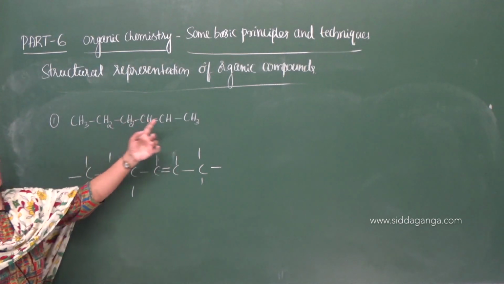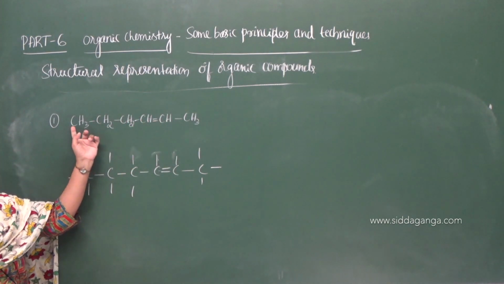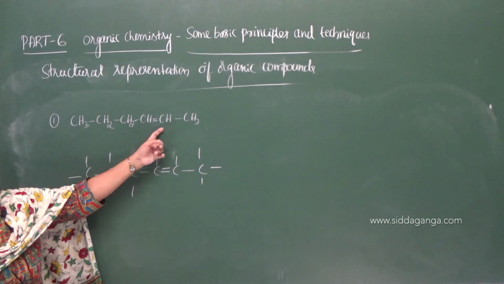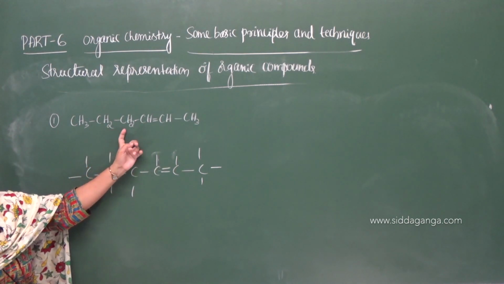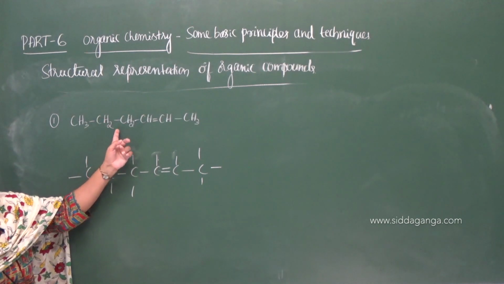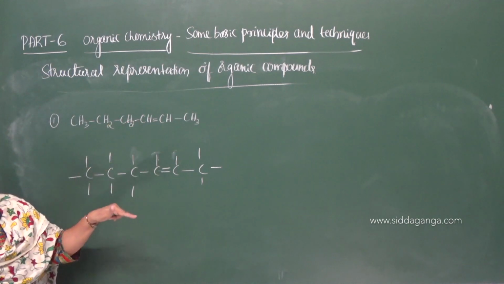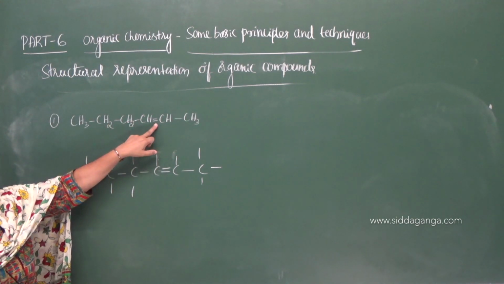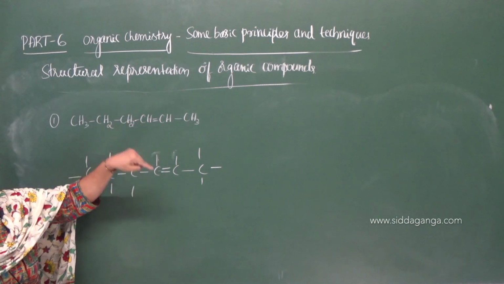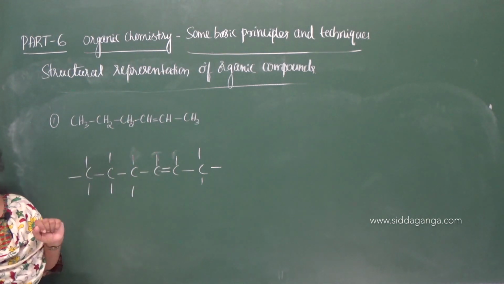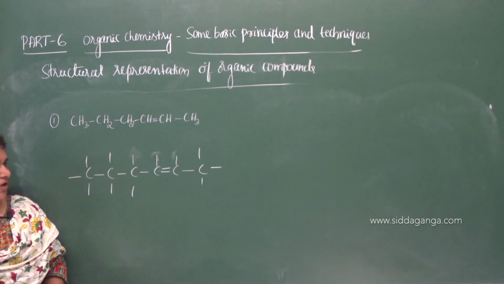At a terminal position, carbon always gets 3 hydrogen atoms, and in a non-terminal position you will get 2 hydrogen atoms if there is a single bond. If there is a double bond, you have to decrease the hydrogen by 1 unit. If there is a triple bond, again you have to decrease 1 more hydrogen atom from each carbon atom, and that is the way of writing the formula of a given compound.